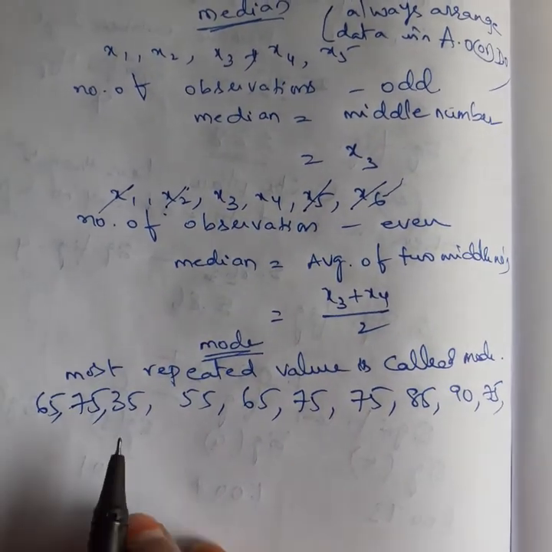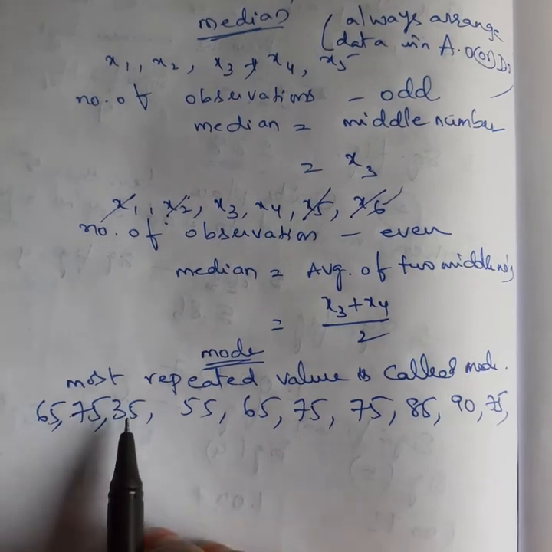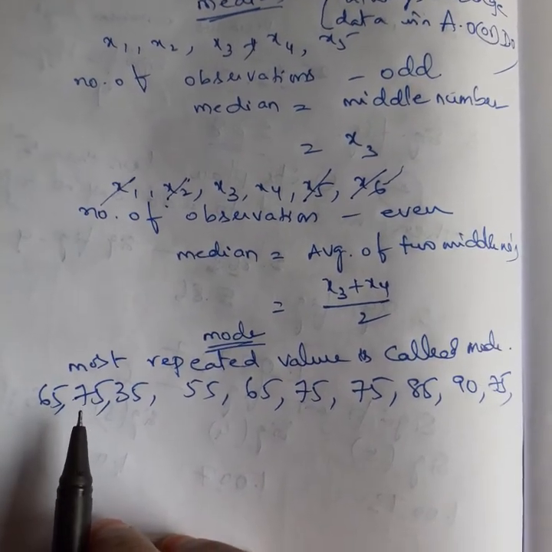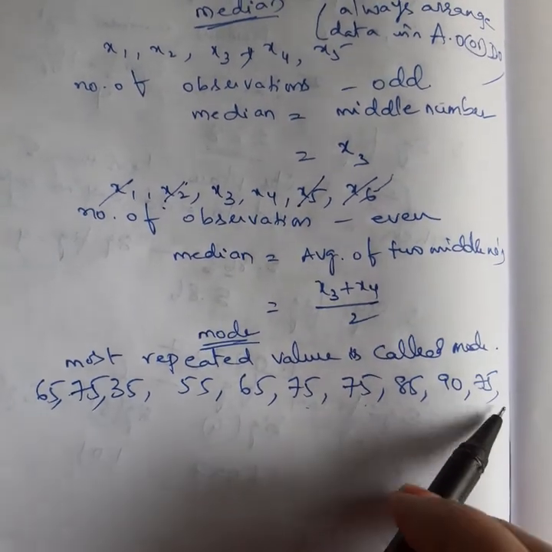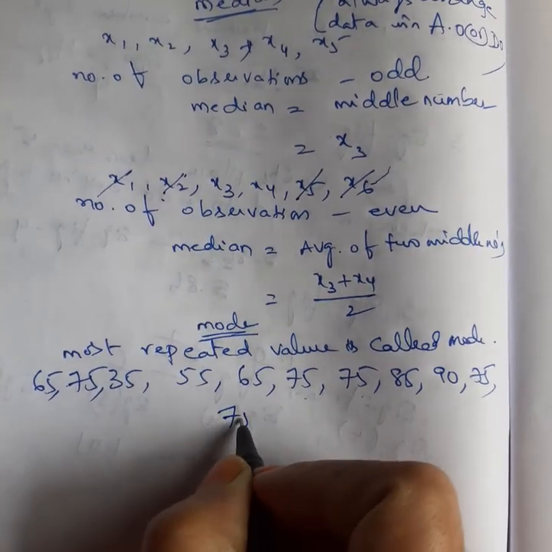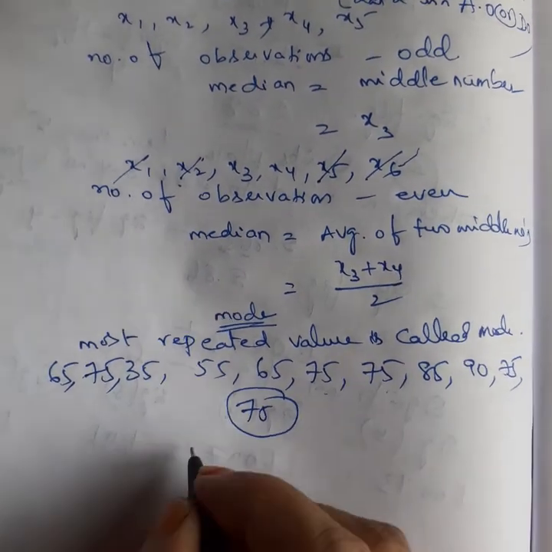So these are the marks obtained by 10 students in your class. Then check which is the most repeated value here. 75 appears repeatedly, so obviously 75 is the mode.